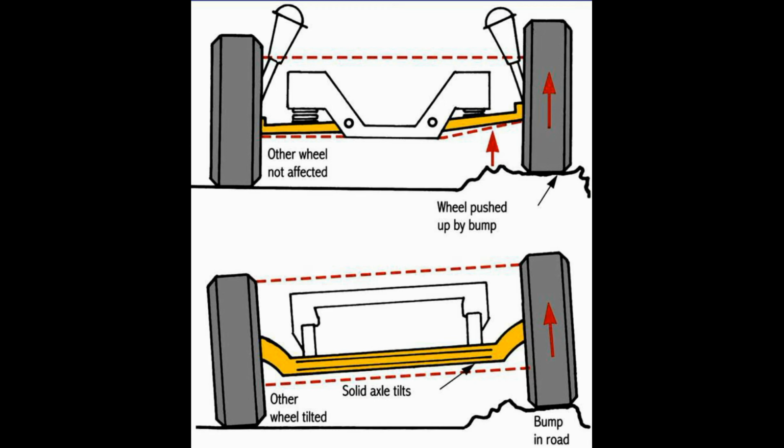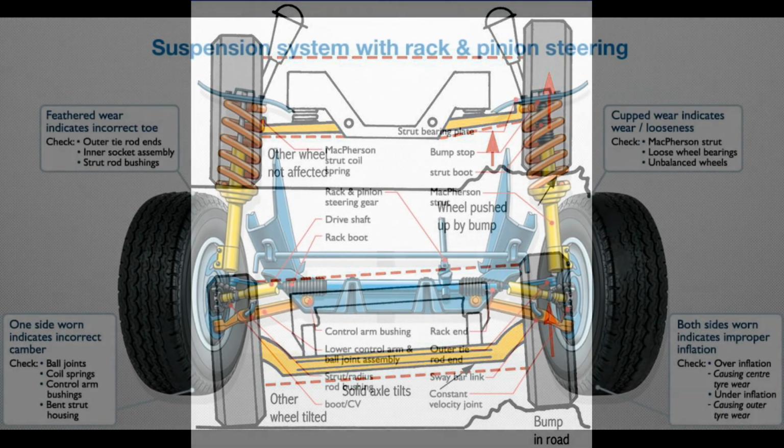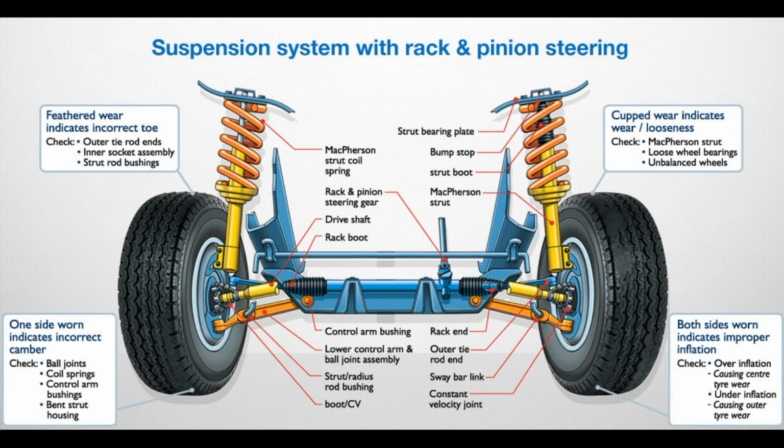Non-independent or dependent suspension. To understand the working of the dependent type of suspension system, let us take the example of a suspension system used in a truck in India, i.e. solid axle or live axle having leaf springs. In trucks, dependent type of suspension is used in which both the wheels of the rear and front pairs of wheels are connected with a solid axle such that the upward movement of one wheel causes a slight lift in the other. The arrangement of this type of suspension is as follows.